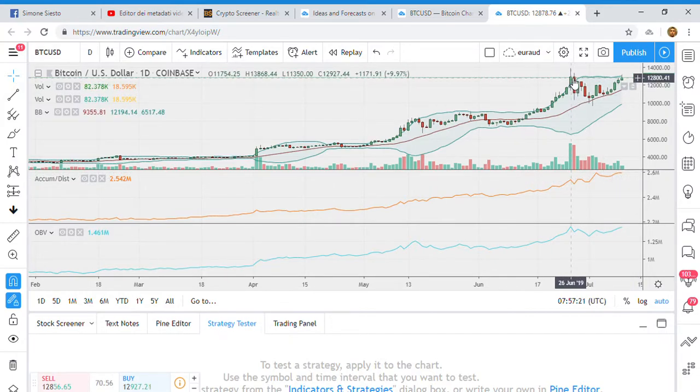Okay, in correspondence with this long white candle, this was the high for the accumulation distribution. Now we see a higher high, while the price is still below the 14,000 threshold. Okay, now let's have a look here at the volumes.